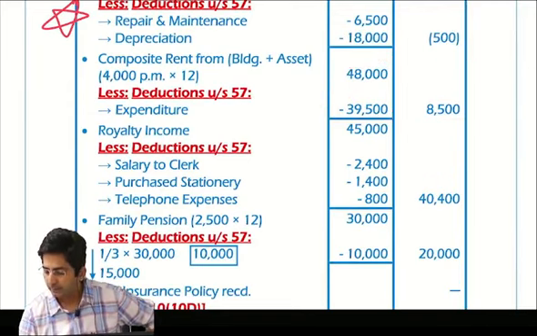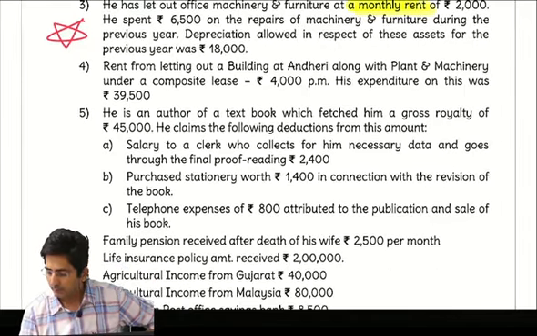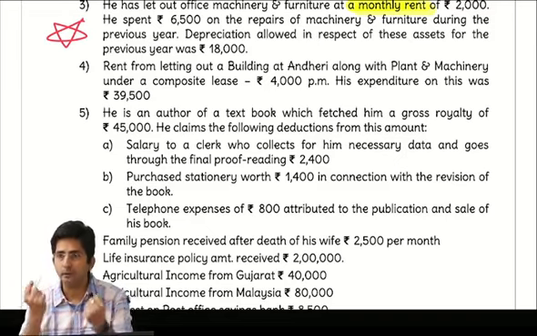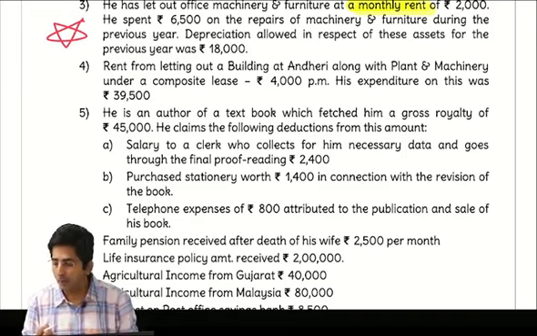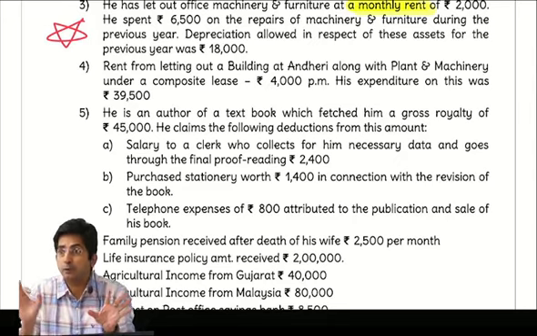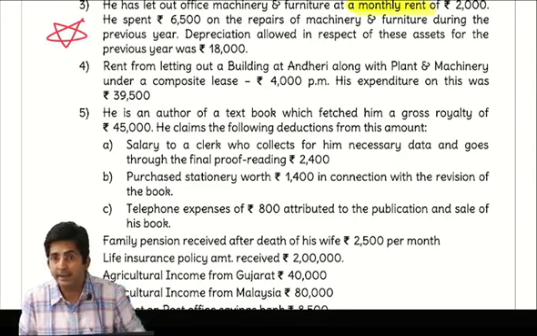Then in the question there was royalty income. What do you mean by gross royalty? 45,000. Gross means before deducting the expense. But see what they have written: he is an author of the textbook which fetched him. Fetch means to earn. Which fetched him means which made him earn. How much? 45,000. But that is gross, meaning they have not deducted the expense.